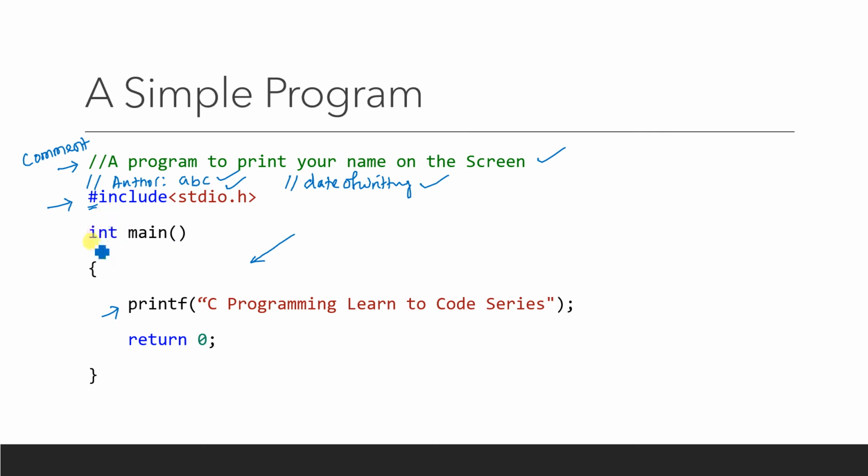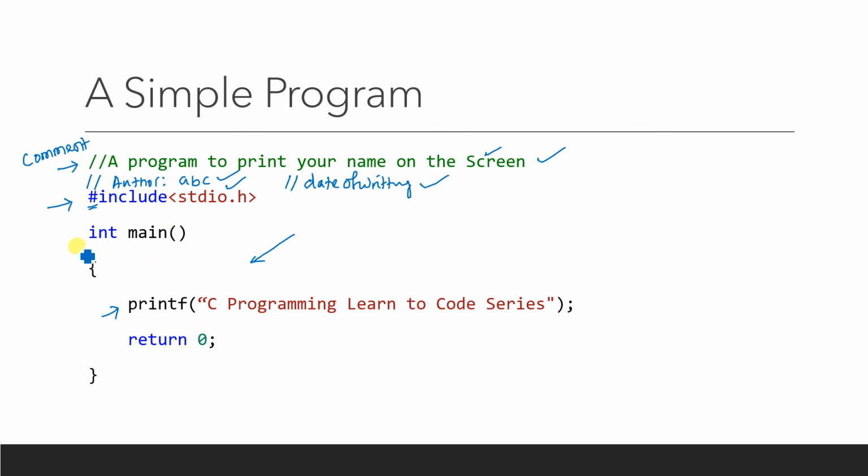Okay, then the next line will be, as I have already told you, every program contains at least one function, that is main. So this is a small program, so there will be only one function, and its name is main. You may ask, sir, why have you not declared any global variable here? Because this program is meant for printing your name only. So there is no concept of global variables or multiple functions coming. So I have not written anything over here. Only one function is there, that is the main function. And the main function calls a predefined function, that is printf, whose definition is already there in stdio.h. So I have called the printf function, and I have given the name over here.